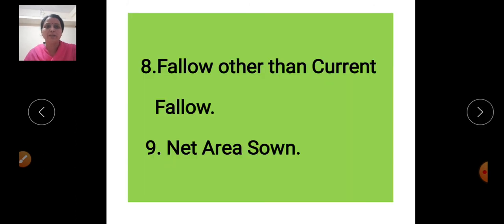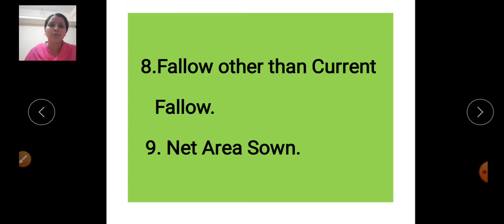Then next, the fallow other than current fallow. This is also cultivable land which is left uncultivated for more than a year but less than 5 years.